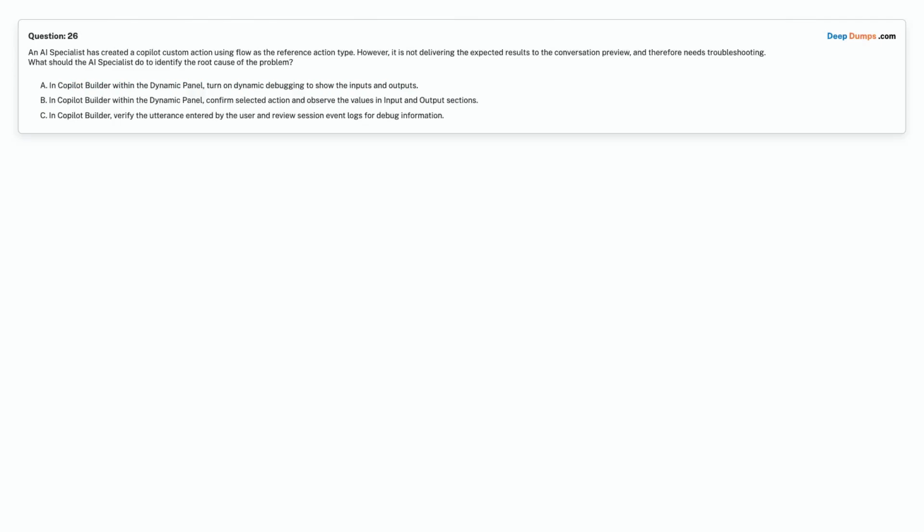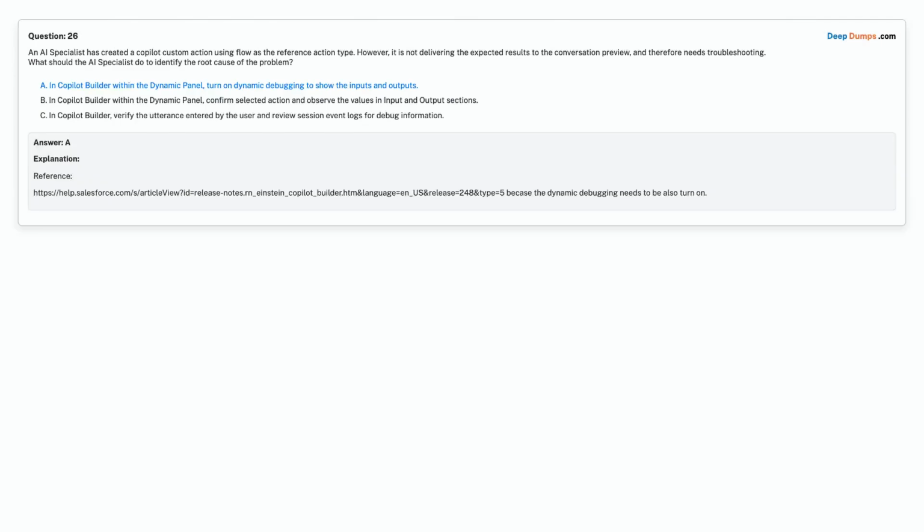Option A. In Copilot Builder within the Dynamic panel, turn on Dynamic Debugging to show the inputs and outputs. Option B. In Copilot Builder within the Dynamic panel, confirm selected action and observe the values in input and output sections. Option C. In Copilot Builder, verify the utterance entered by the user and review session event logs for debug information. Choose the correct answer.